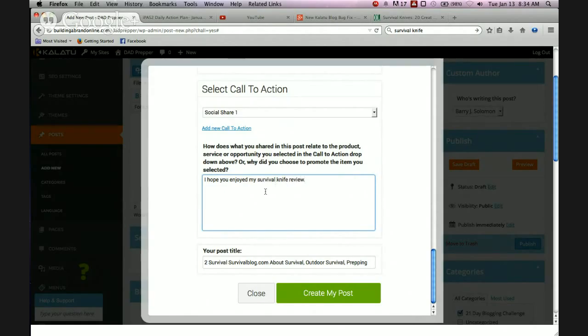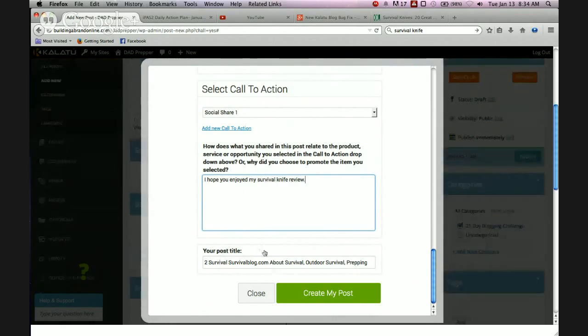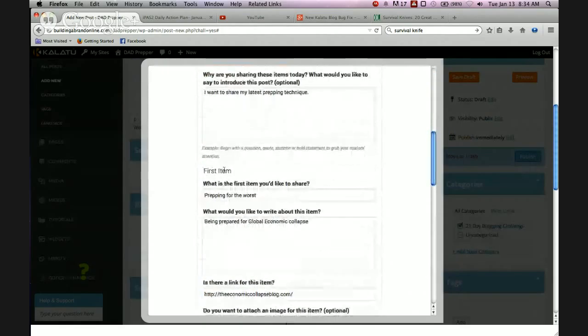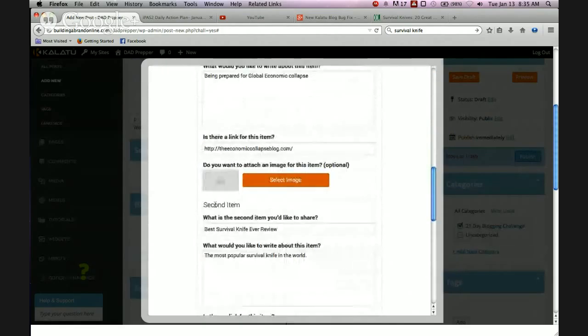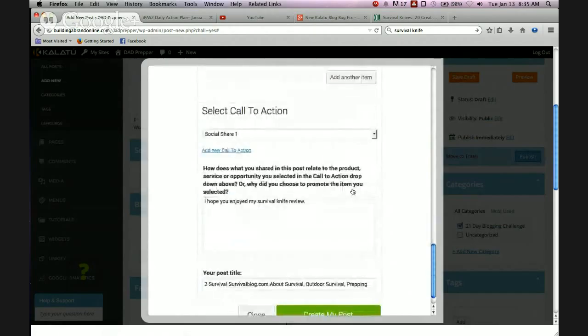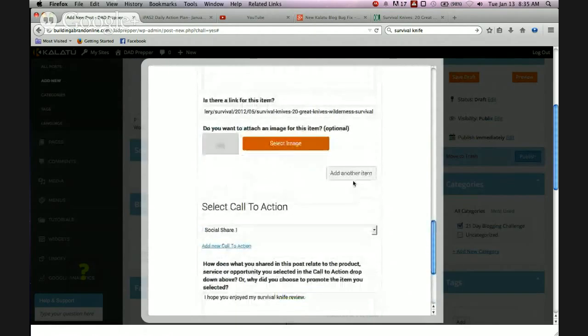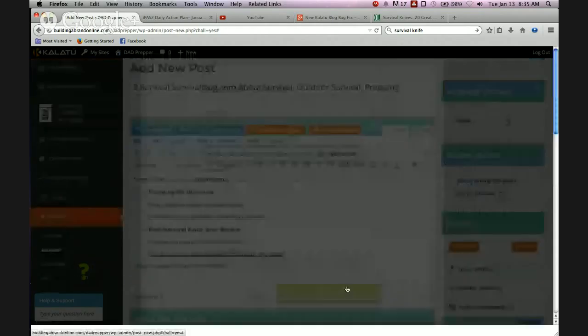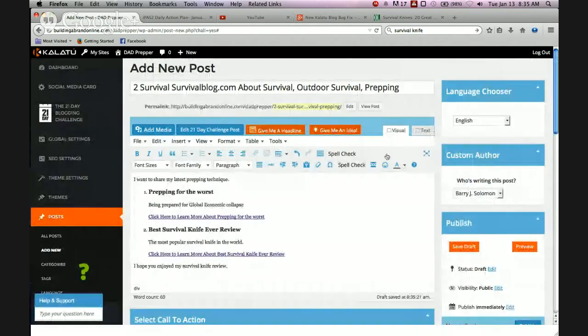Okay, here's where the bug comes in, and then it says create my post. So I have the first item here, and I have the second item here. And let's say I wanted to add another item. Here's where the bug that I have been finding comes in. When I click on this button and I add another item, for some reason, the item shows up on the blog post. I mean, here it shows up here, but when I hit create my post, and then I go to view the post.